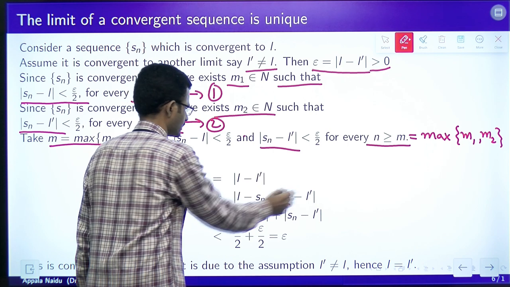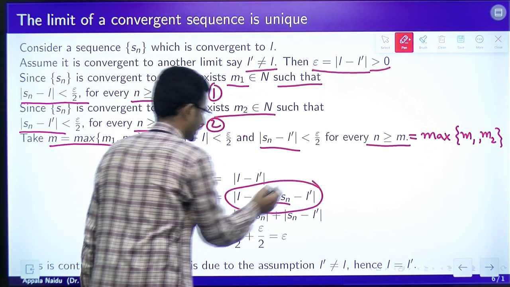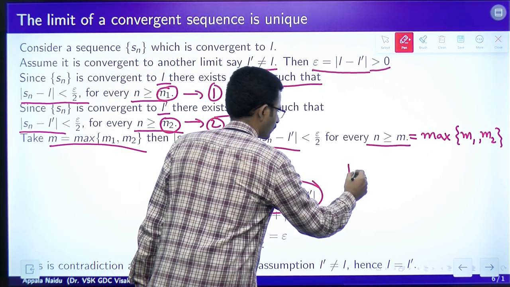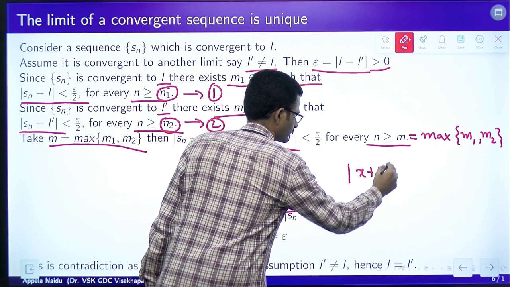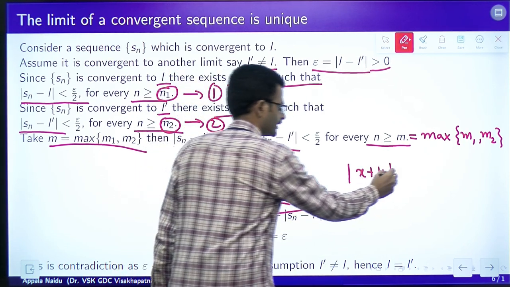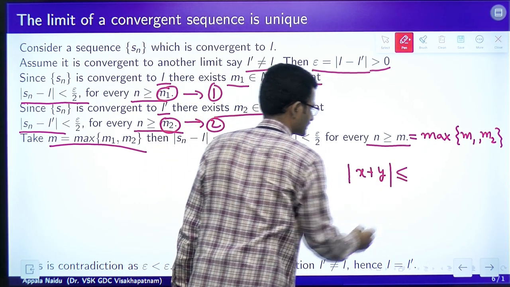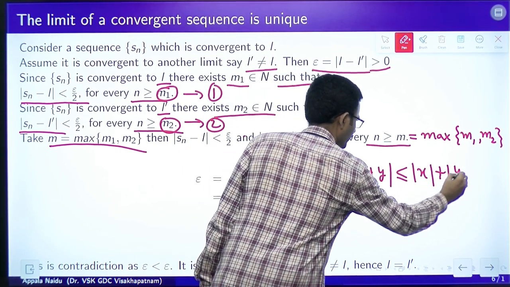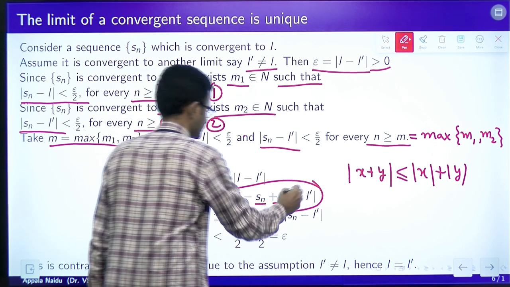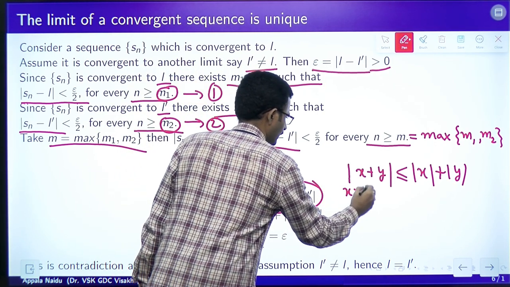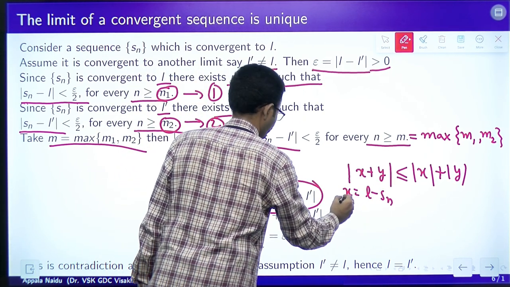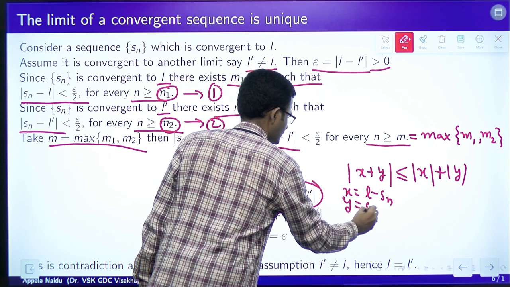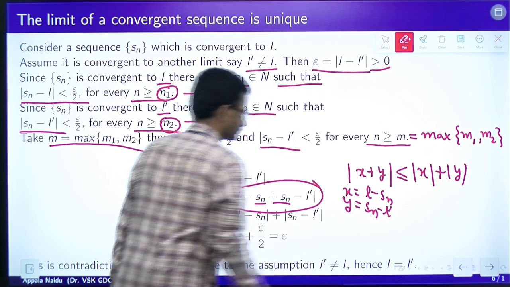So, this whole thing we can view as modulus of x plus y. So, we have an inequality: this is less than or equal to mod x plus mod y. Here x is L minus Sn, and y is Sn minus L dash.